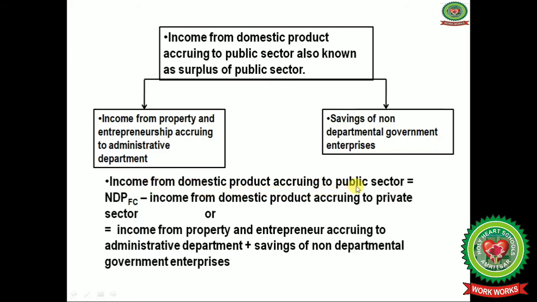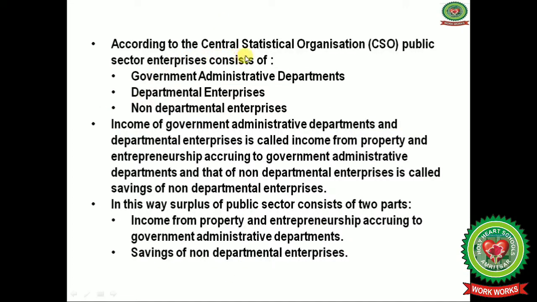Firstly, income from the domestic product accruing to the public sector is equal to net domestic product at factor cost, from which we will deduct income from domestic product accruing to the private sector. Or another way to calculate is income from property and entrepreneurship accruing to the administrative departments plus savings of non-departmental government enterprises. According to the Central Statistical Organization, that is CSO, public sector enterprises consist of government administrative departments, departmental enterprises and non-departmental enterprises.